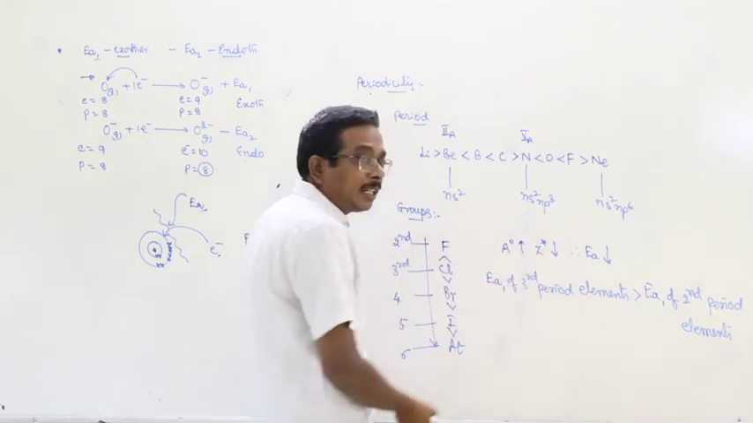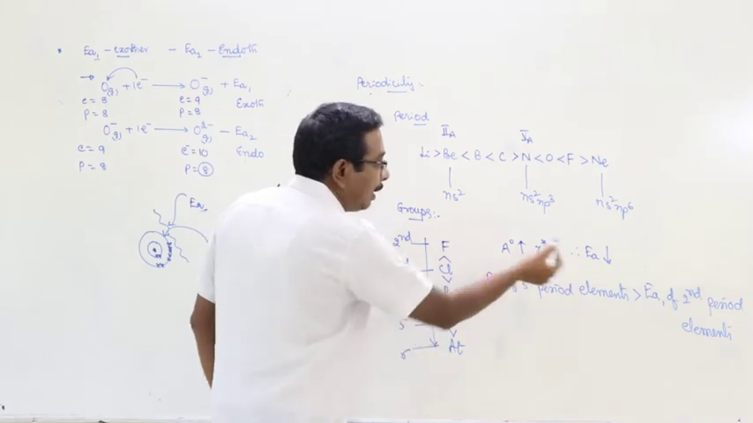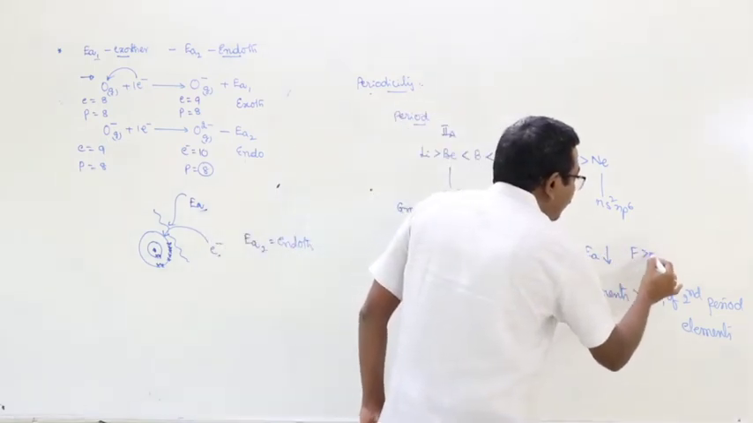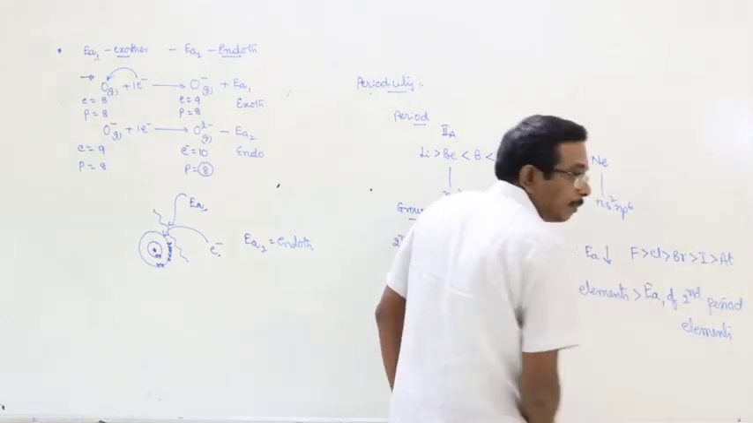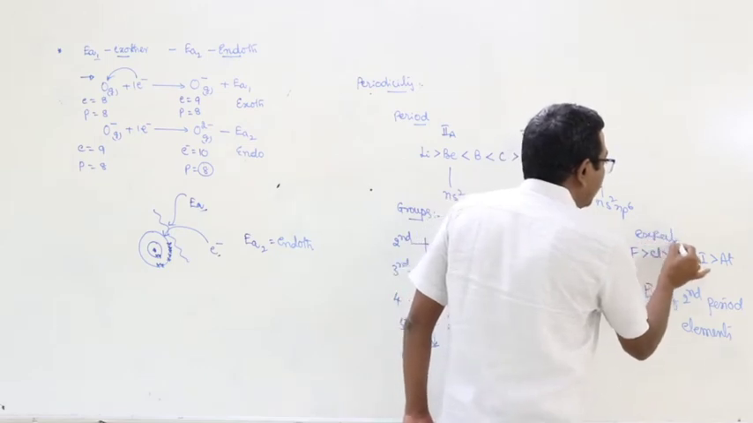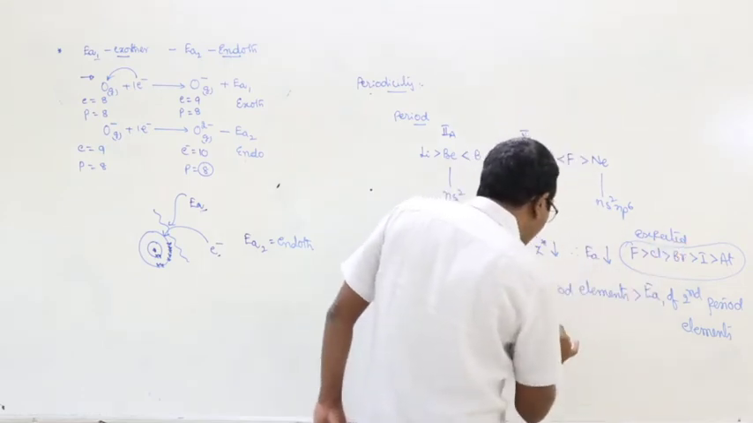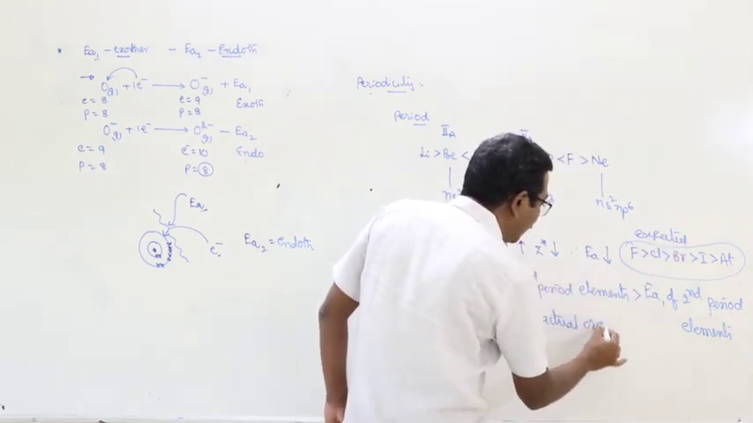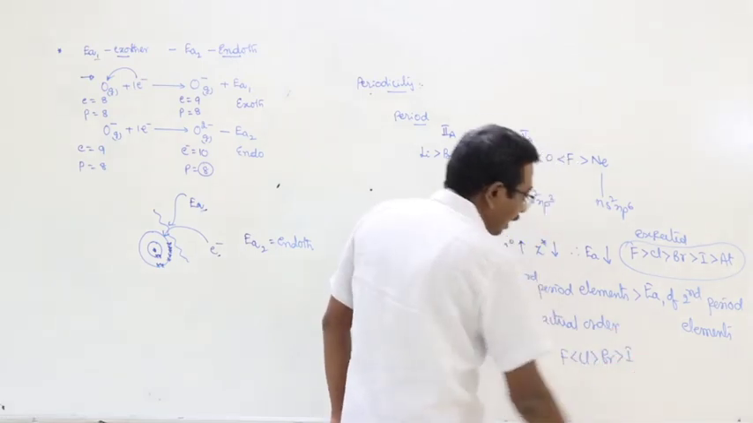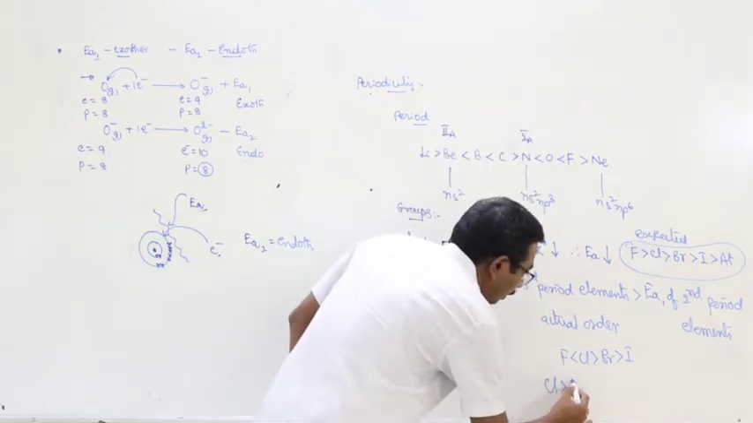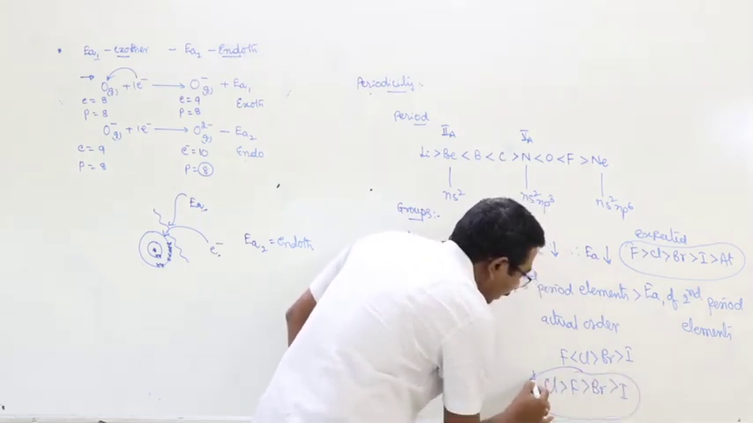But actually what is the statement given? From top to bottom the electron affinity should decrease. Means here the expected order is F greater than Cl greater than Br greater than I. This is the expected. What about the actual order? Here the actual order is chlorine, fluorine, bromine, iodine. Very important for objective.